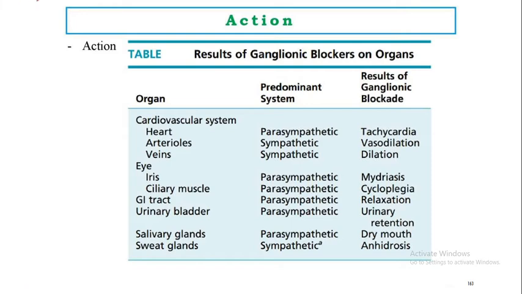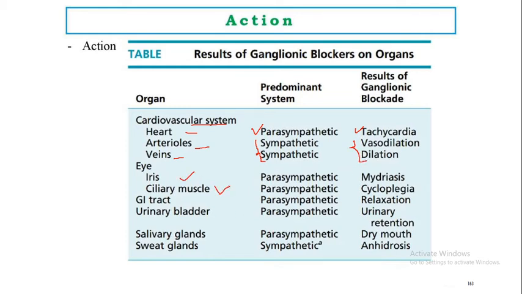These are the effects of ganglionic blockers on various organs, for example the cardiovascular system: heart, arteries and veins. On the heart it blocks the parasympathetic, while on arteries and veins it blocks the sympathetic system, and due to that it produces tachycardia. In arteries and veins it produces vasodilation.